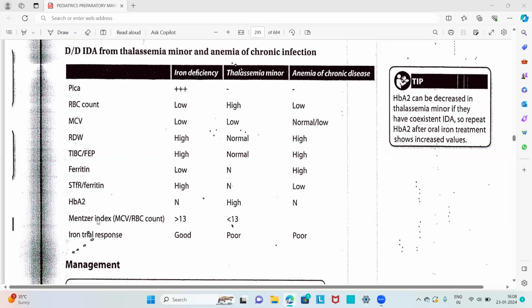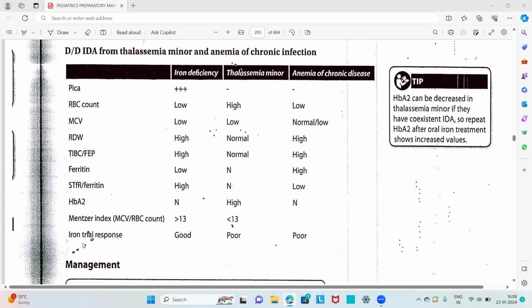Then about the Mentzer index, used to differentiate between iron deficiency anemia and thalassemia minor: it is greater than 30 in iron deficiency anemia and less than 30 in thalassemia minor. Mentzer index is equal to the MCV divided by the RBC count. So it is to differentiate between iron deficiency anemia and thalassemia minor. This is an important index.